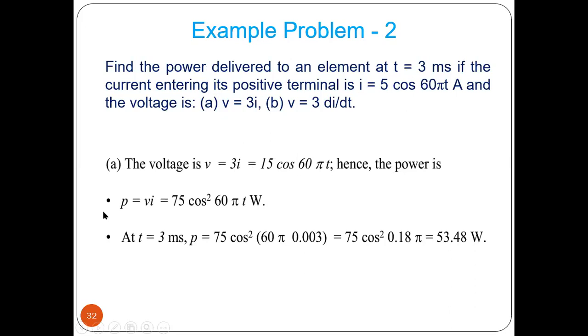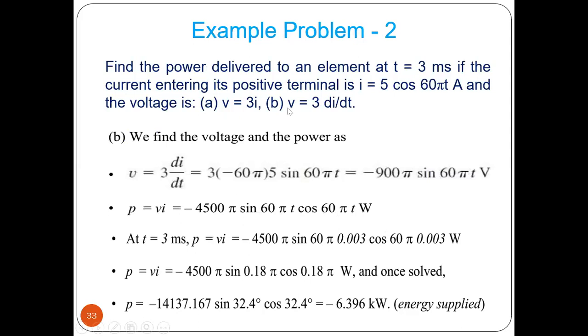Power will be what? P equal to nothing but V into I. So this I you have to multiply. So 15 into 5, 75 into cosine and cosine, so cosine square. At 3 millisecond, what is the power P you have to find out. So t you have to put as 3 millisecond. So here they have put it as 0.003 instead of 3 into 10 to minus 3. Okay. So now you can calculate that and you will get the result.